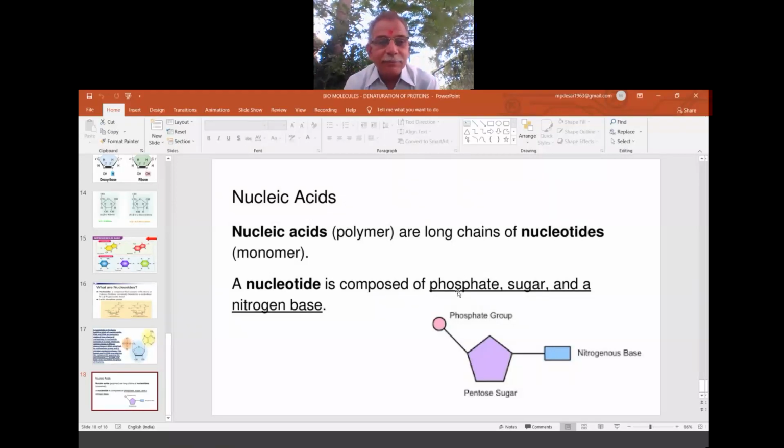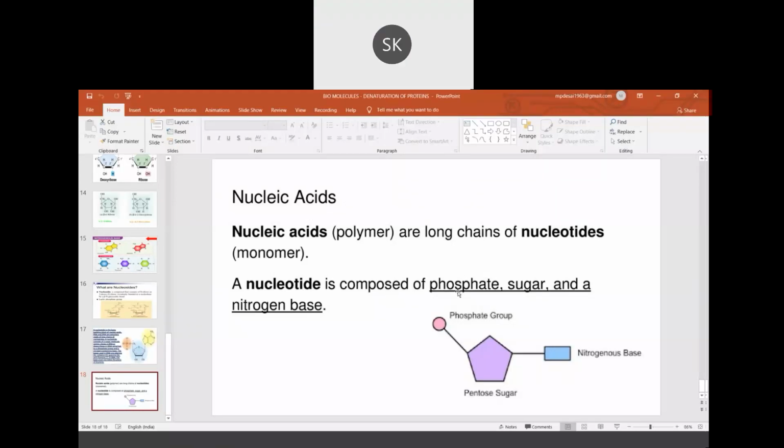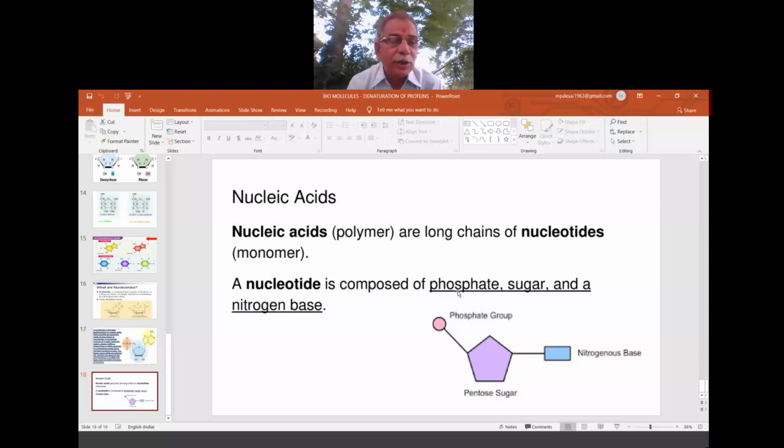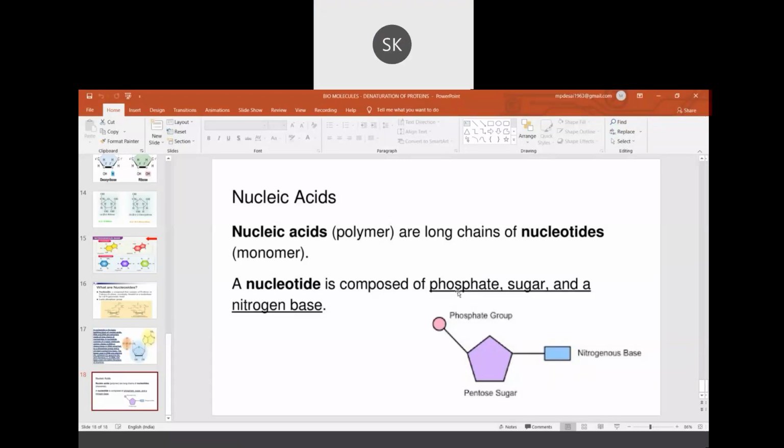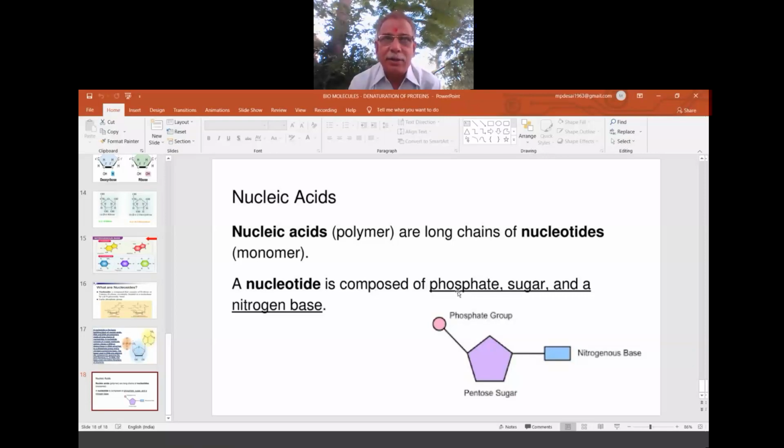In that pentose sugar structure, sir, are all 5 carbons on that structure, or is another carbon outside? All 5 are carbon only. One O is there, the linkage O. When we understood the structure of glucose, the open chain structure was not giving all the characters and properties, so they felt that maybe it had undergone cyclization.